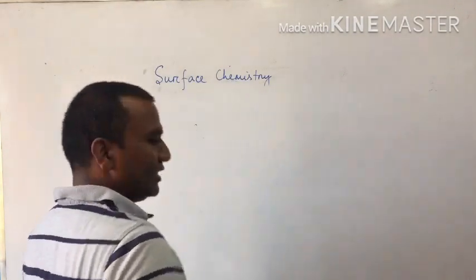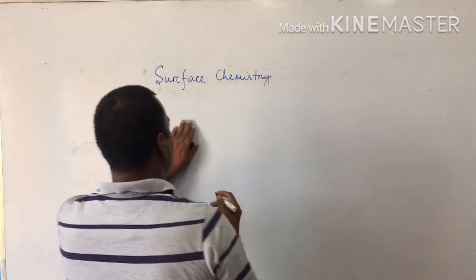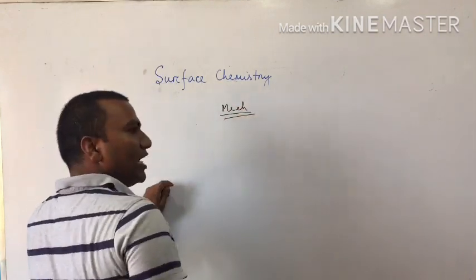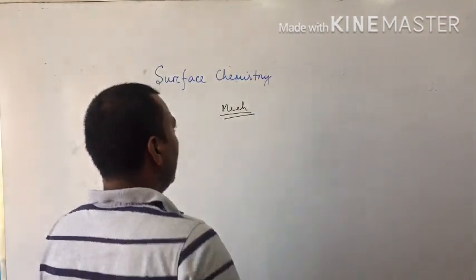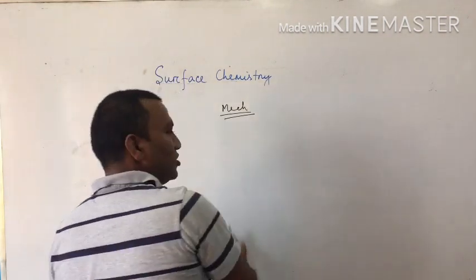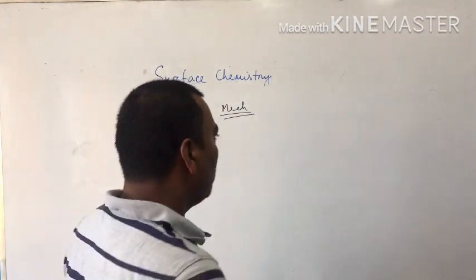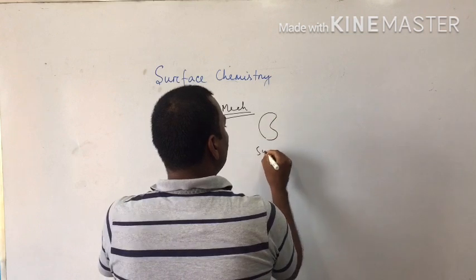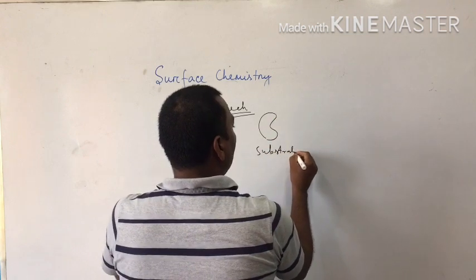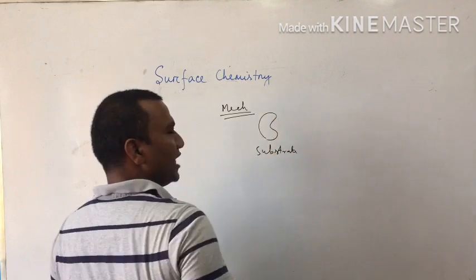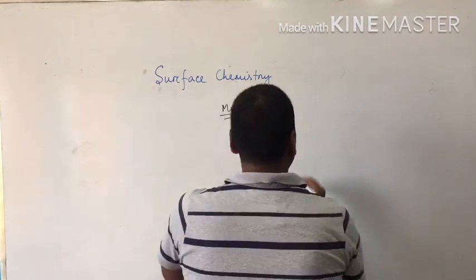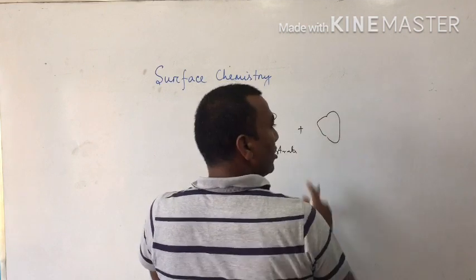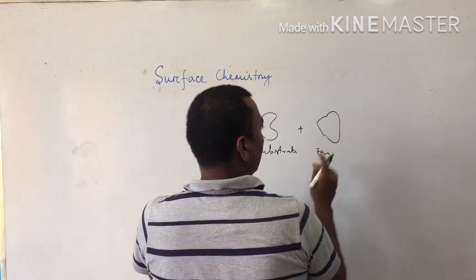The last part of the catalyst topic is the mechanism of enzyme catalysis. In biology, I think you have read, it is called the lock and key model. Suppose this is one substrate, the reactant, the food. When this type of substrate enters into our body, the enzyme takes its complementary shape.